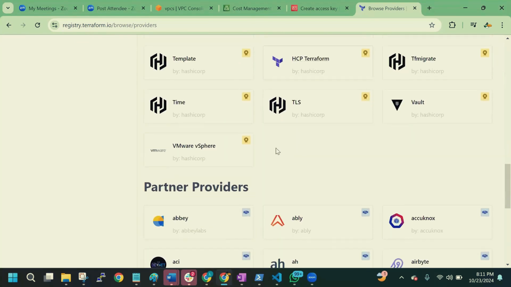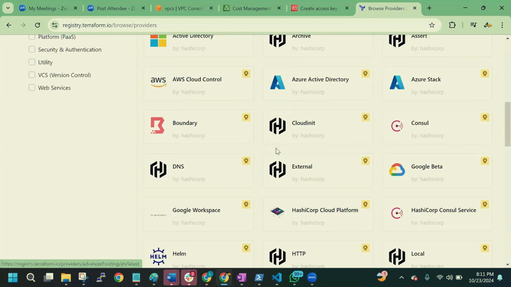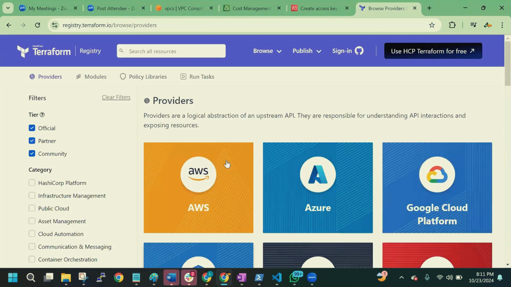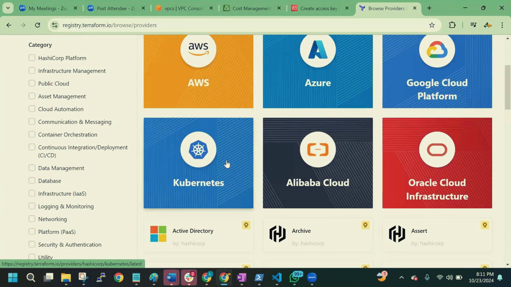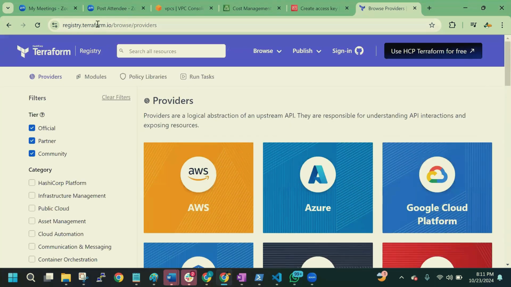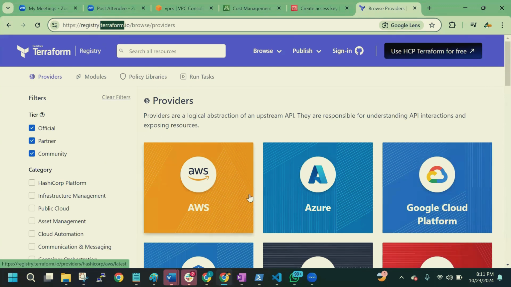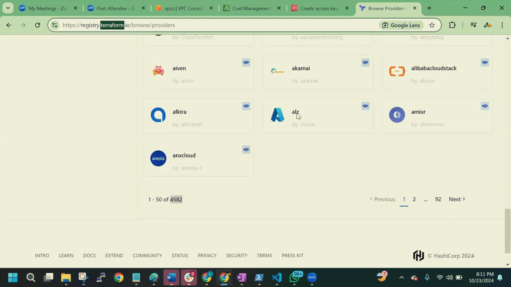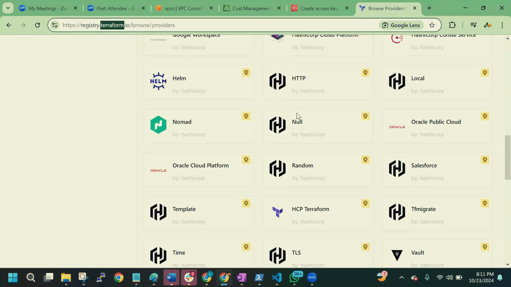You think of something, and most of the things will be here. Around how many providers are there? See, this many providers, 4582, which is so many, right? So we have many providers. When you say providers, that means with the help of Terraform you can create infrastructure on this many platforms.